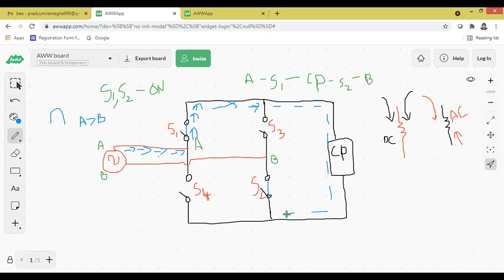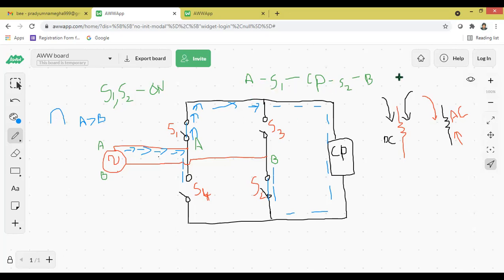Now you tell me, should current flow through S2 or S4? S2 only, because when current is flowing through S1, a certain amount of current could flow through S4 also. But what is the condition of S4? Is it closed or open? It is open. When S4 is open, current cannot flow. Therefore, 100% of the current flows through S2 to the point B. Now we say it is a closed circuit, and the cell phone starts to charge during the positive half cycle. So this is case one.